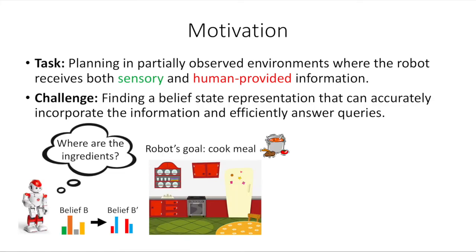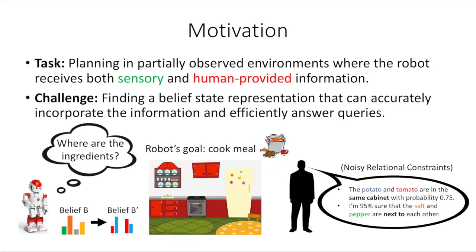For example, consider a motivating setting where a robot must cook a meal in a kitchen and needs to find the ingredients. The human may have information about the relative locations of ingredients and have some confidence measure about these pieces of information. The robot should be expected to incorporate this information while performing queries.